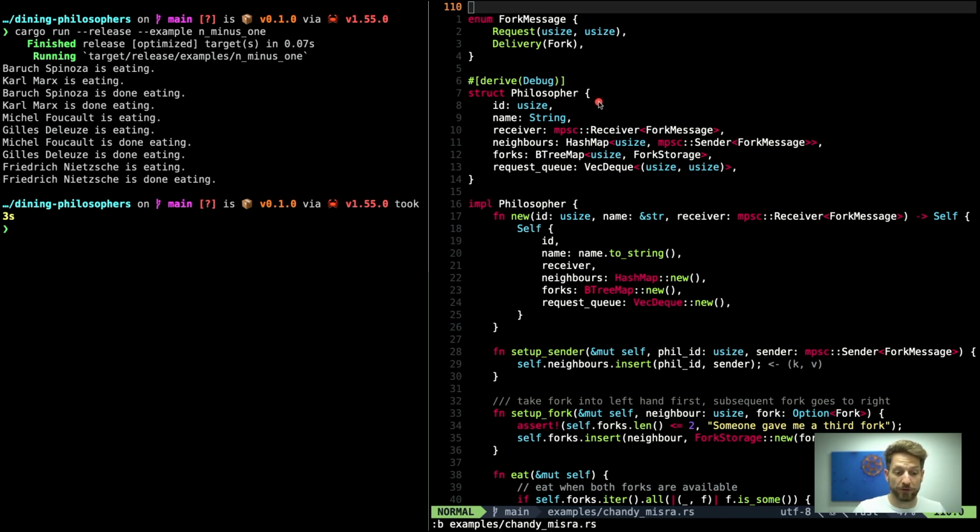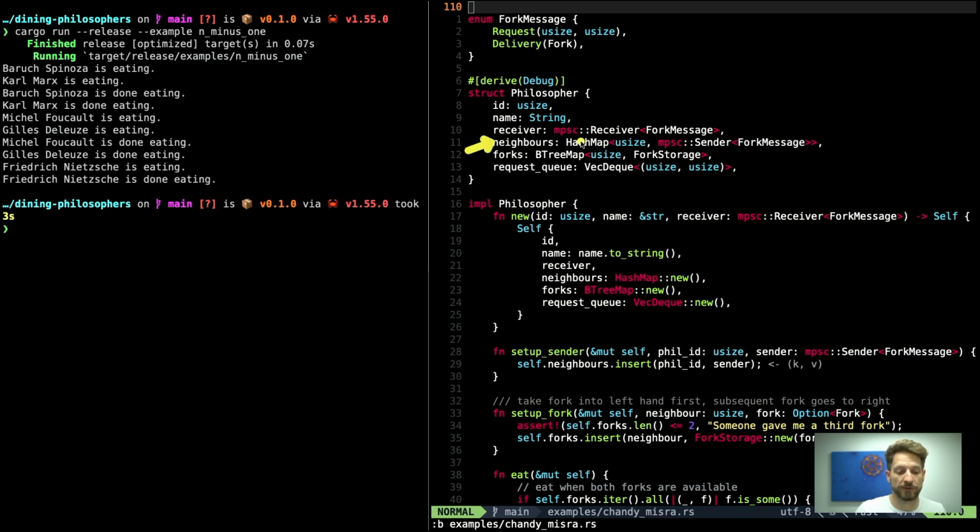Now we get to our struct. This code, as you can see, is way more elaborate than the other stuff we've built so far. This again has debug implemented. We have now the philosopher ID. We give him a name. Then we have the multi-channel receiver that receives a fork message. Then every philosopher, as on the drawing, holds a receiver from the MPSC. And we are transporting fork messages. We have to tell that information as well to the compiler.